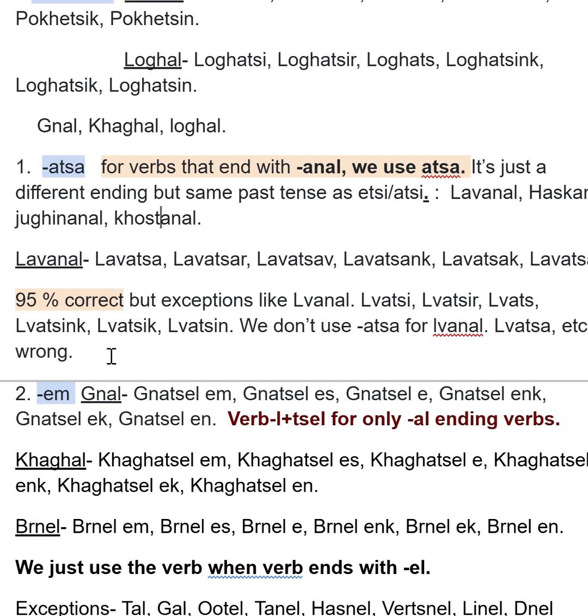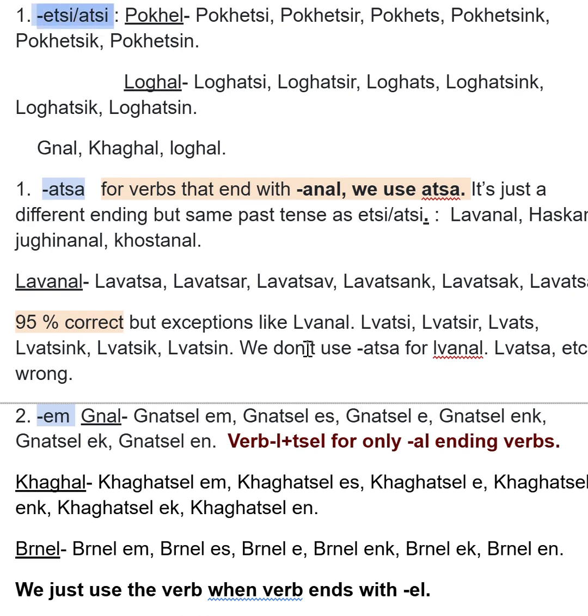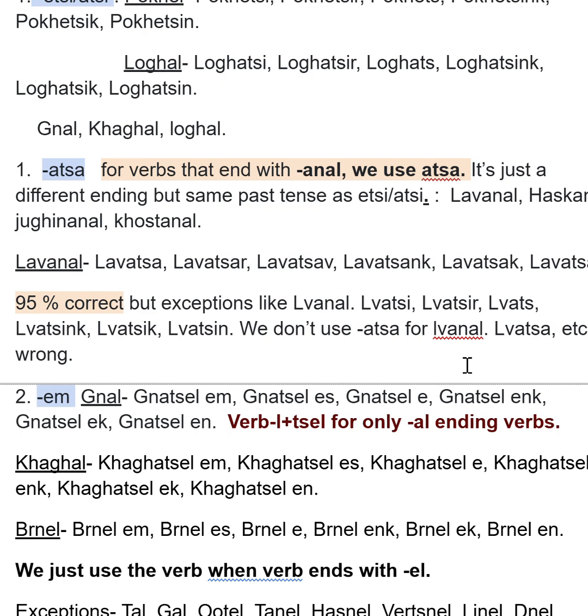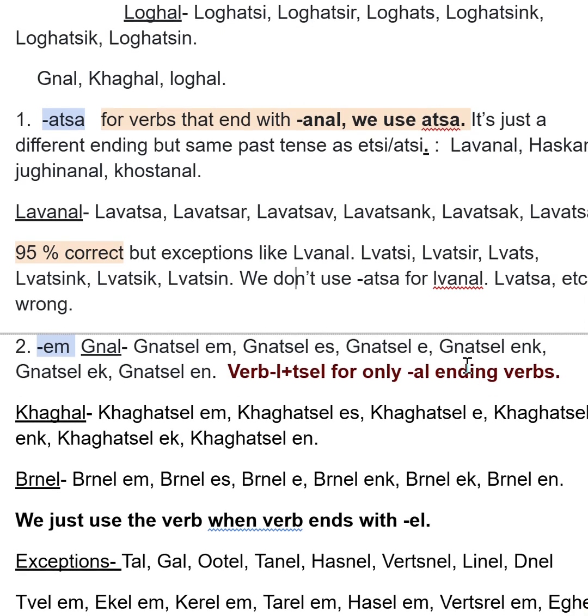This rule that I highlighted with the same color is 95% correct, but there are going to be exceptions like levanal. Levanal means to wash, so it's not going to have atsa. It's going to use the initial etzi. So yes, levatzi. Tu levatzir. Na levats. We don't use the atsa for levanal. So levatsa is wrong.